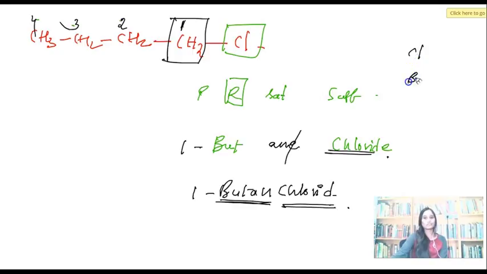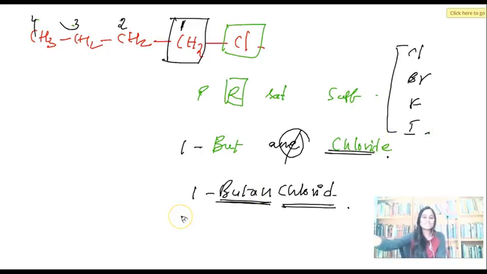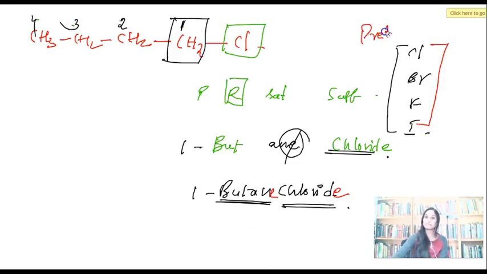For chlorine, bromine, fluorine, iodine, you don't need to cut down E. This is the second rule that you should remember. For these 4 groups, you don't need to cut. Why? The flow doesn't come. Even if you cut it down, it doesn't have any meaning. So let it be. Then what is it? 1 butane chloride is here also. 1 butane chloride. Otherwise, for these 4 functional groups, one more exception is you can also write them in the prefix.